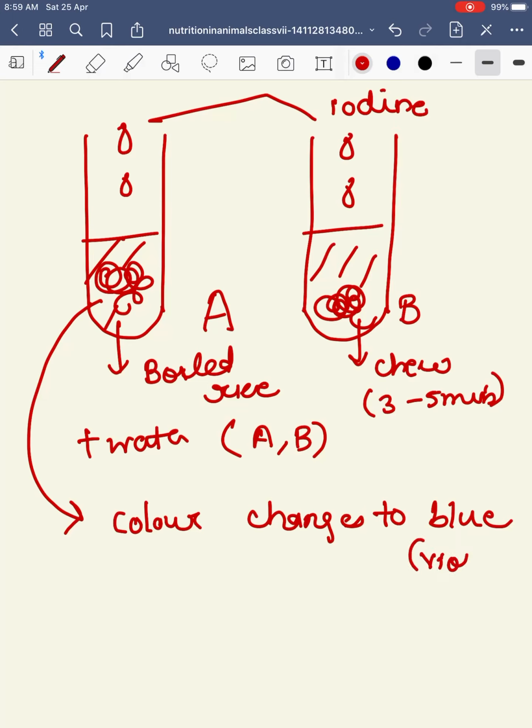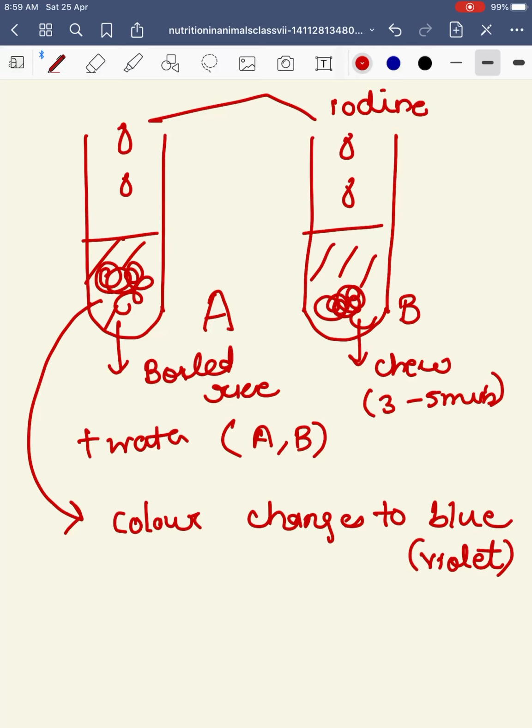Last time I told you, something you have read in your earlier class, class 6, that iodine solution can be used to test the presence of starch. In test tube A, we have taken boiled rice which contains starch. So that is why the color of the iodine solution changes to violet or blue.